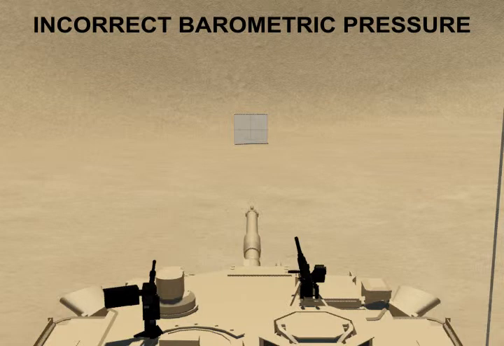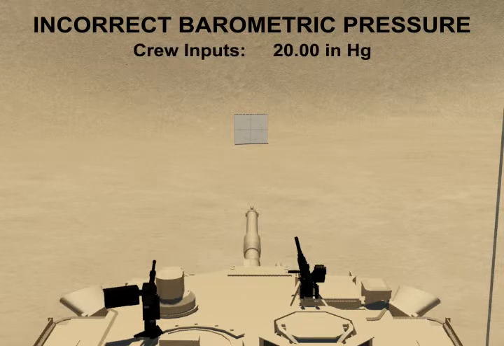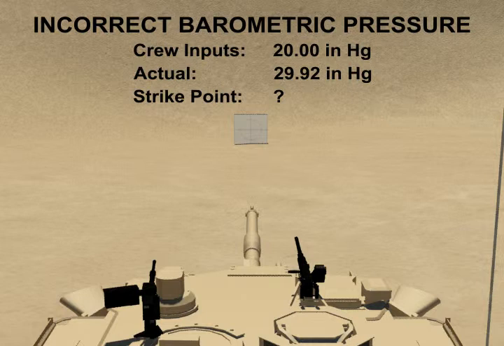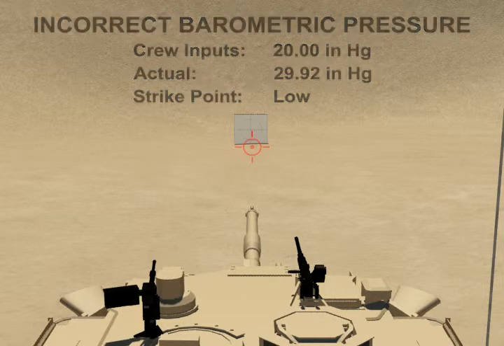Placing incorrect barometric pressure data into the computer may also result in a missed target. A crew member inputs 20 inches of mercury into the computer when it is actually 29.92 outside. The computer thinks that the air density is lower, so it calculates less super elevation to the gun. But when the projectile leaves the gun tube and encounters the 29.92 inches of mercury atmosphere with a higher air density, the strike point will again be lower than calculated.